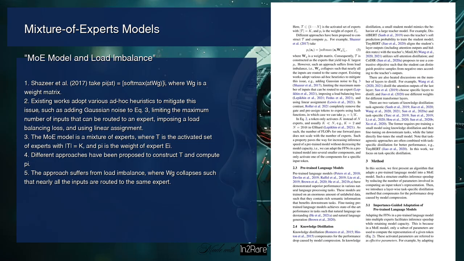However, this approach suffers from load imbalance, where WG collapses such that nearly all the inputs are routed to the same expert. The author explains that existing works adopt various ad hoc heuristics to mitigate this issue, such as adding Gaussian noise, limiting the maximum number of inputs that can be routed to an expert, imposing a load balancing loss, and using linear assignment.